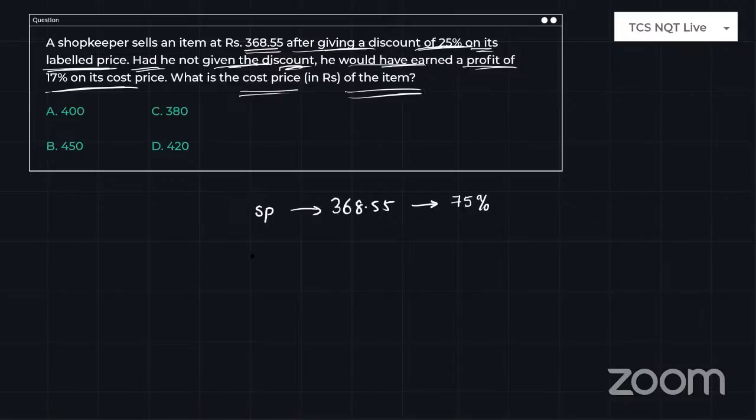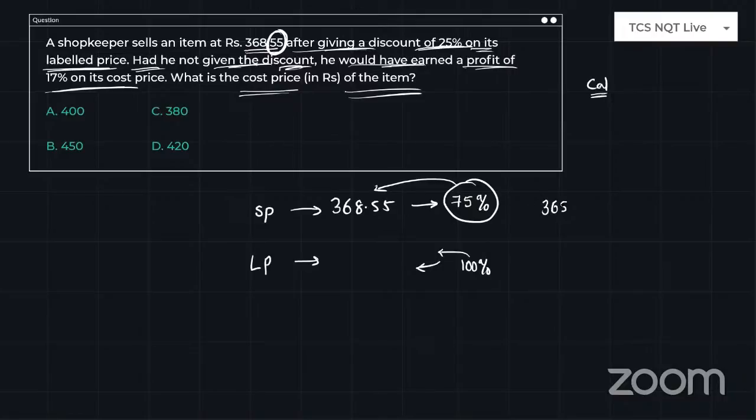So just look at here. I would like to find the label price first. Selling price is 75%, label price would be 100%. Then what is the value? So for this type of problems, I'll definitely tell you guys, immediately try to use the virtual calculator. Why? Because this is some kind of tricky question they would like to ask you, which is why when you see 0.55, which is a two decimal number, I'll always use the virtual calculator for this type of problem. So 75% is this, then what is 100%?